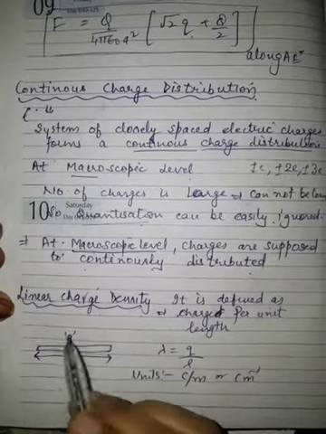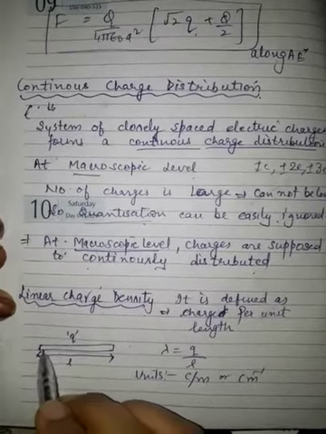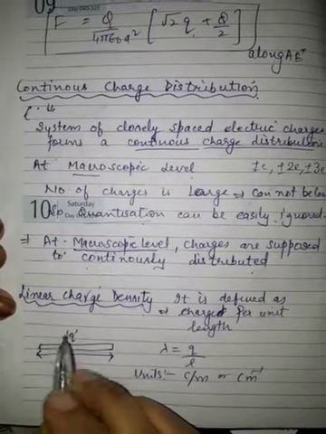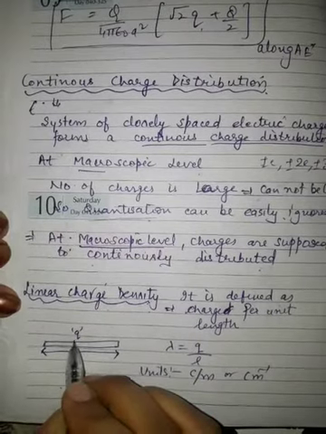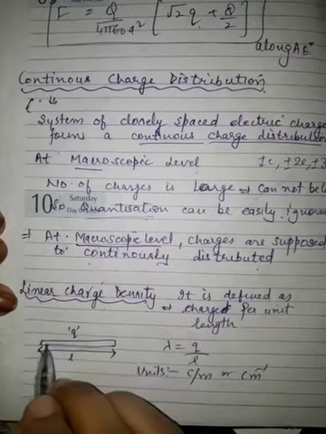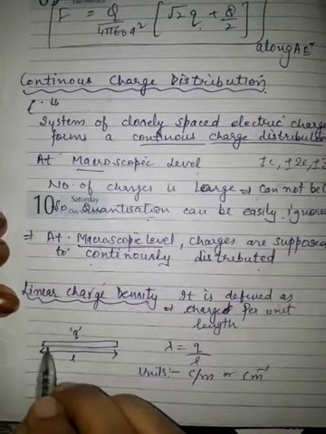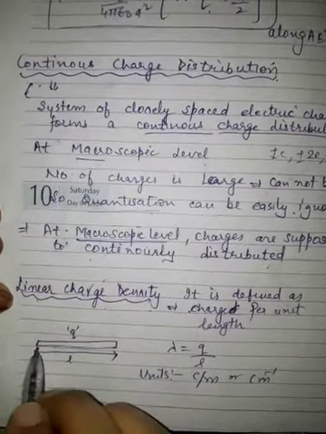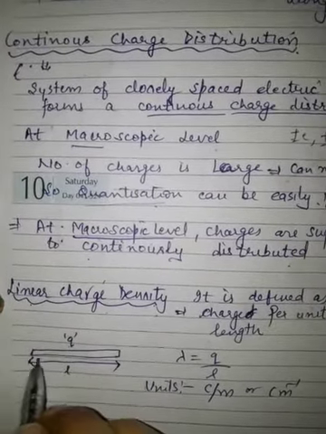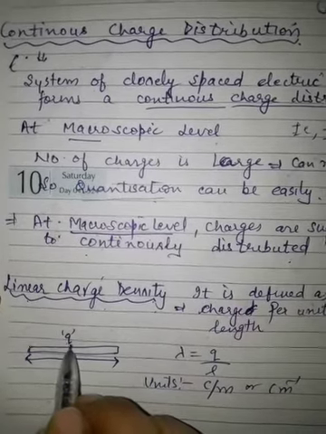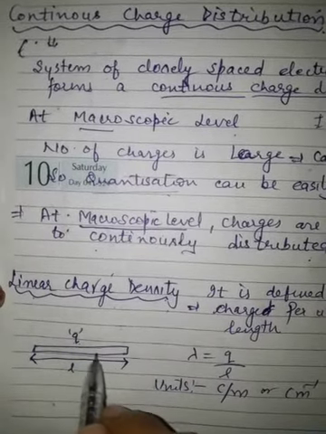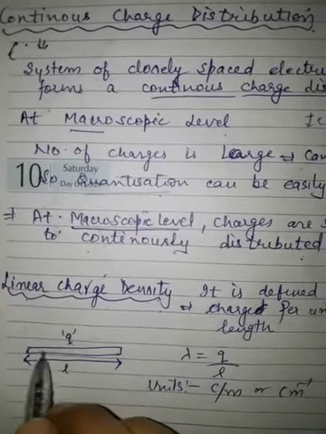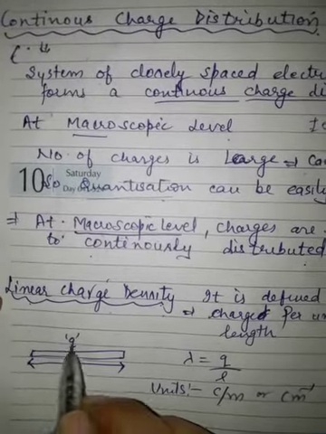You know what linear charge density is? Suppose you have a wire, and it has a charge q. This charge q is large in number and is distributed uniformly over the length L of the wire.